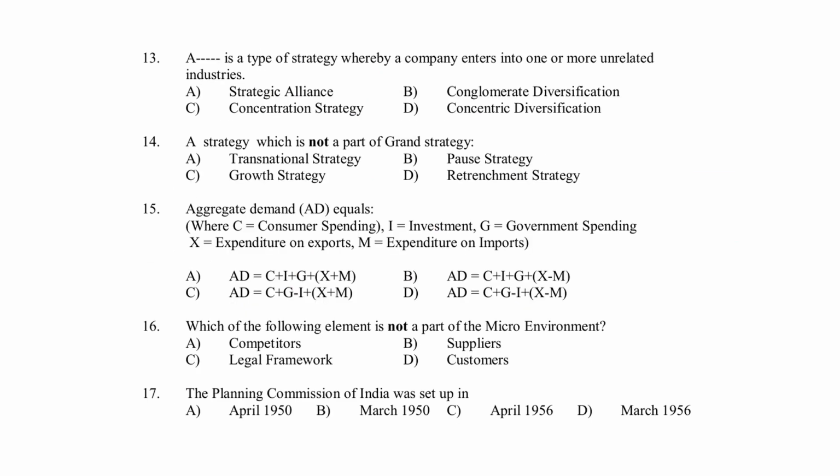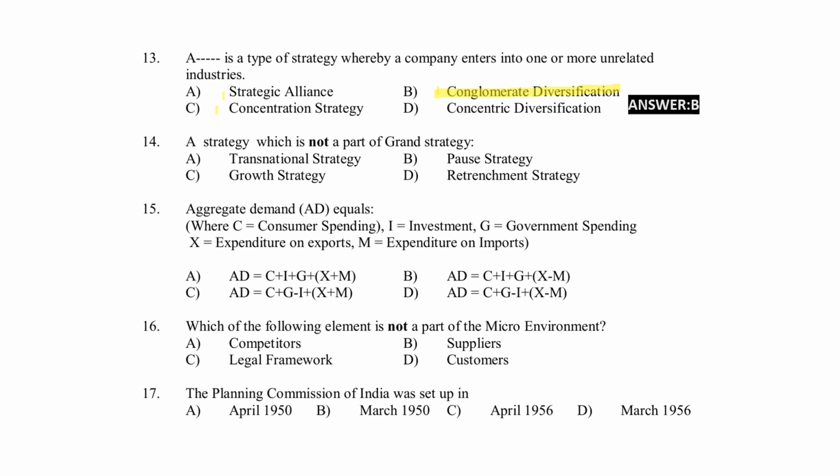Next, a dash is a type of strategy whereby a company enters into one or more unrelated industries. Option A strategic alliance. Option B conglomerate diversification. Option C concentration strategy. Option D concentric diversification. Right answer for the question option B conglomerate diversification.